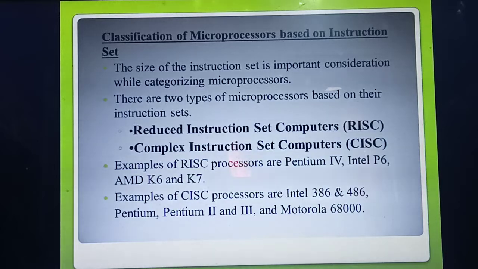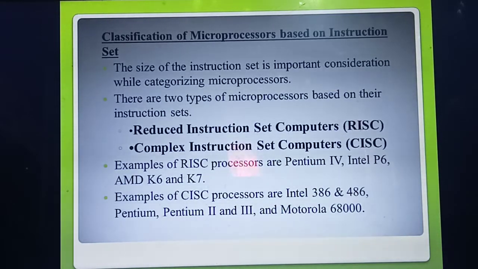Just read and study. For this 2-mark question, write the 2 types of microprocessor based on instruction set: reduced instruction set, that is RISC, and complex instruction set, CISC. Examples for RISC: Pentium 4, Intel P6, AMD K6 and K7. Examples for CISC: Intel 386, 486, Pentium and so on.